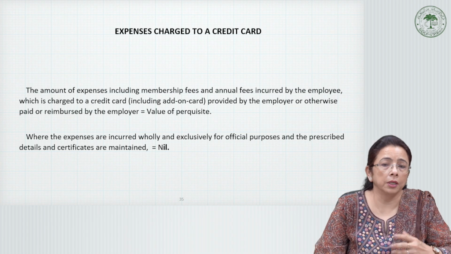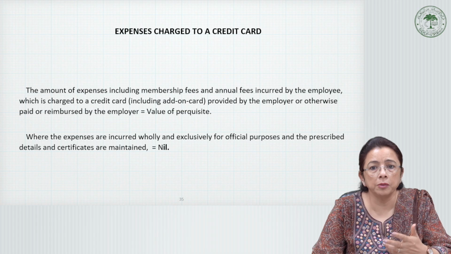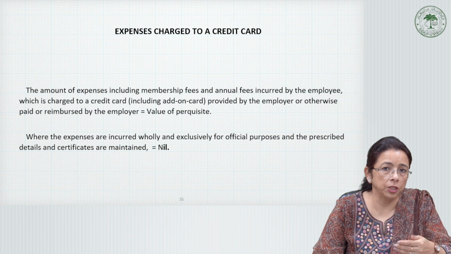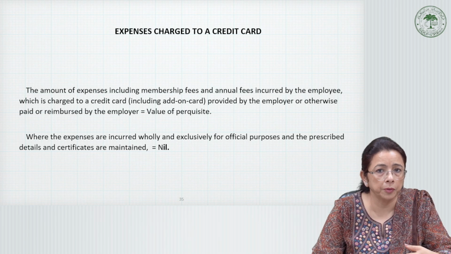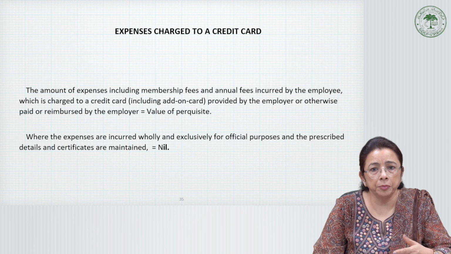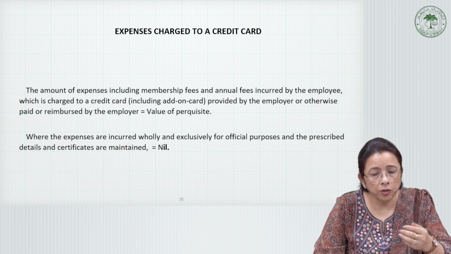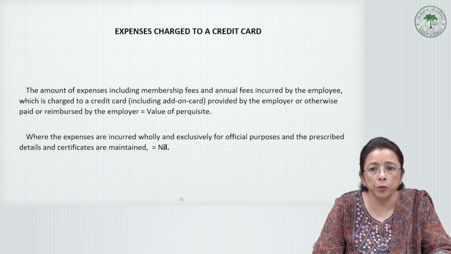Suppose a credit card is provided by the employer to his employee to pay expenditure done either for business purposes and maybe to some extent personal purposes. Then whatever amount is spent on the credit card, if it is reimbursed by the employer, that will be the value of the perquisite.